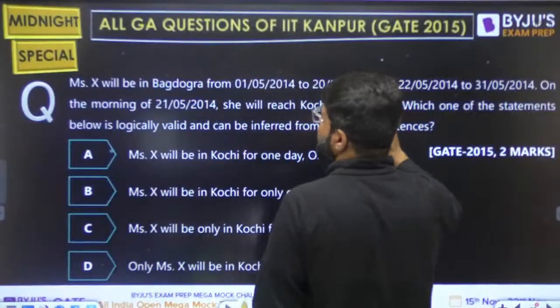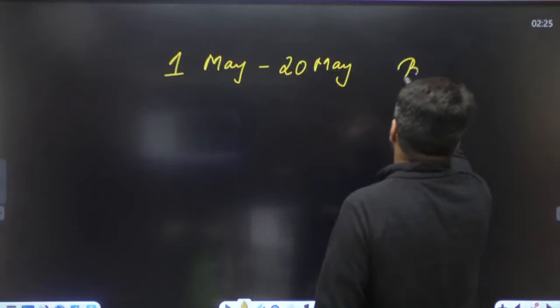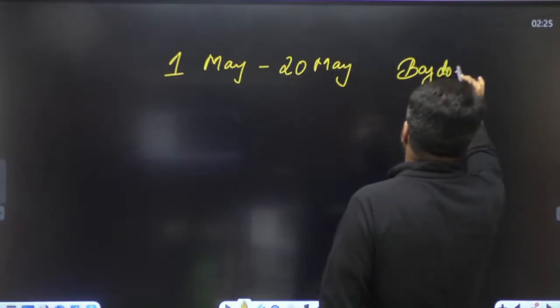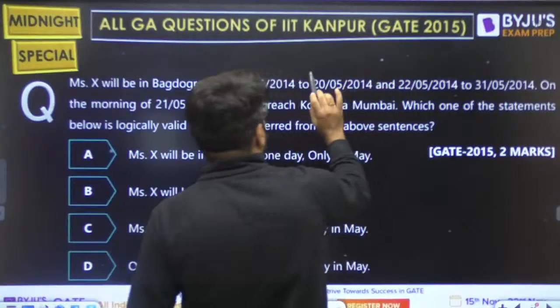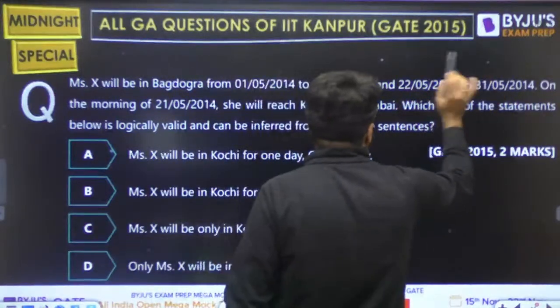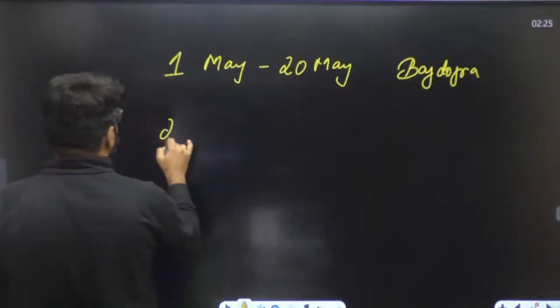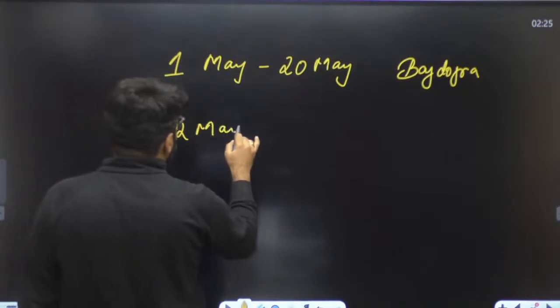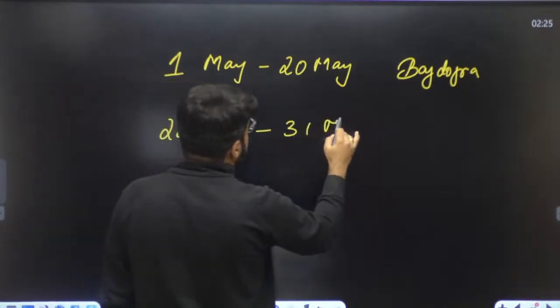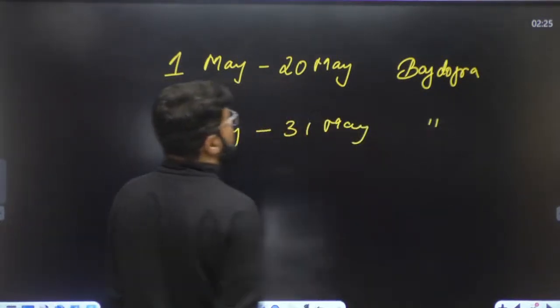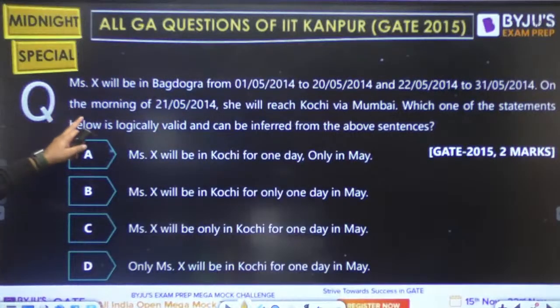She is in Bagdogra. And also from 22nd May to 31st May, she is in Bagdogra. On the morning of 21st, she will reach Kochi via Mumbai.